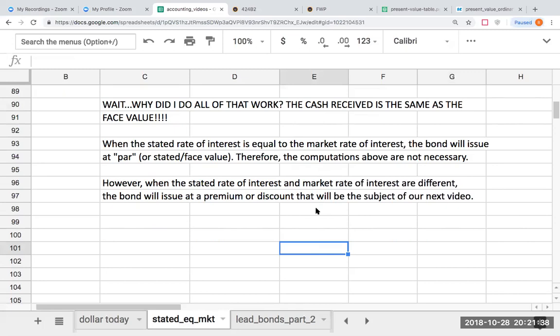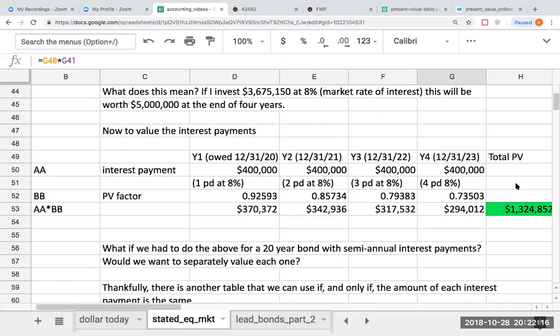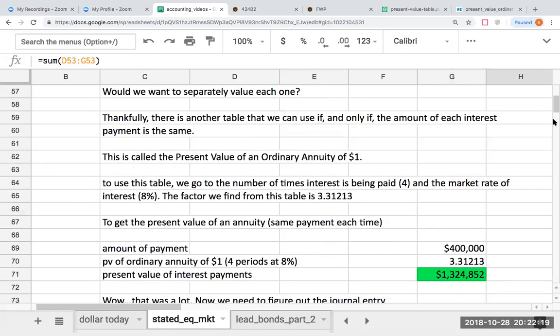So the reason why I went through and I did this is I want you to understand for this first part, really how we're going through and valuing a bond. And it's very important to understand that when you're looking at a bond, it has two different components, and those components each have a very important value. And as we look at this here for the principal, wow, like 5 million is only worth 3.6. And the answer is yes. And if we took this out even further, if I went like 30 years out, that amount is even going to get smaller. Then what becomes more valuable with the bond? It's going to be the interest payments, because those are coming every single year.